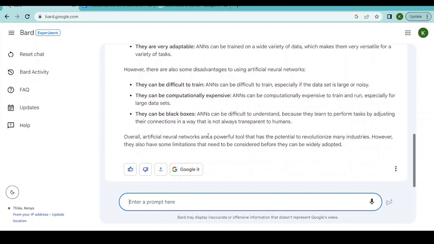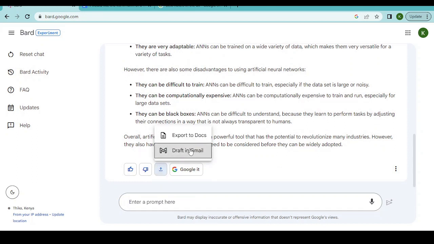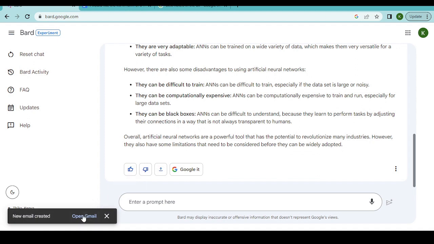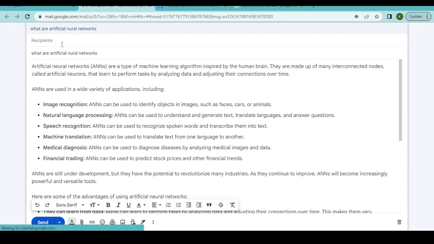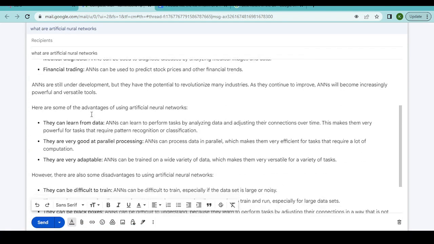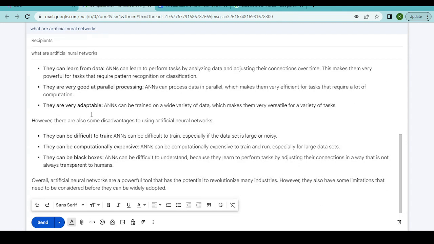Let's say now you want to share this information with your friend. You can just come here and then draft in Gmail. It will create a draft email for you. Then you can click open Gmail. It will open your email account, and then it will provide you with an option here to put the recipient. You can put your recipient there. You can see the information that it has typed for you. This will save you a lot of time. And I believe that this is something that ChatGPT, as of now, cannot outsmart Google with.